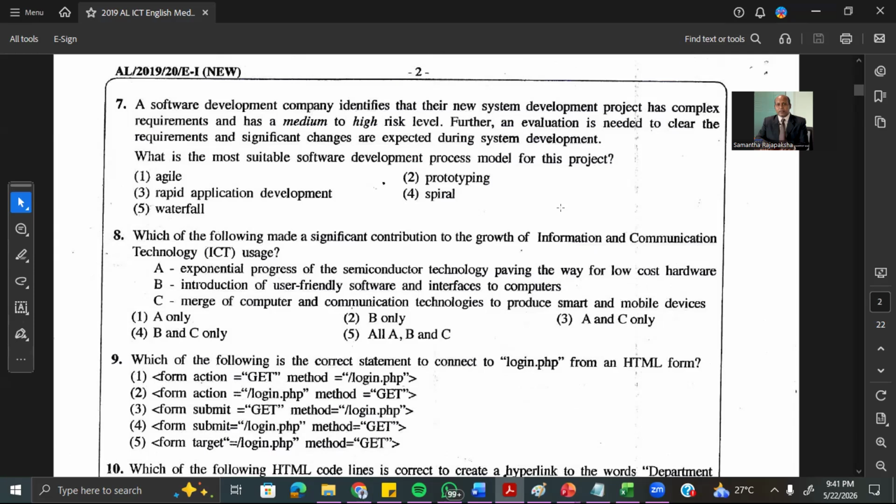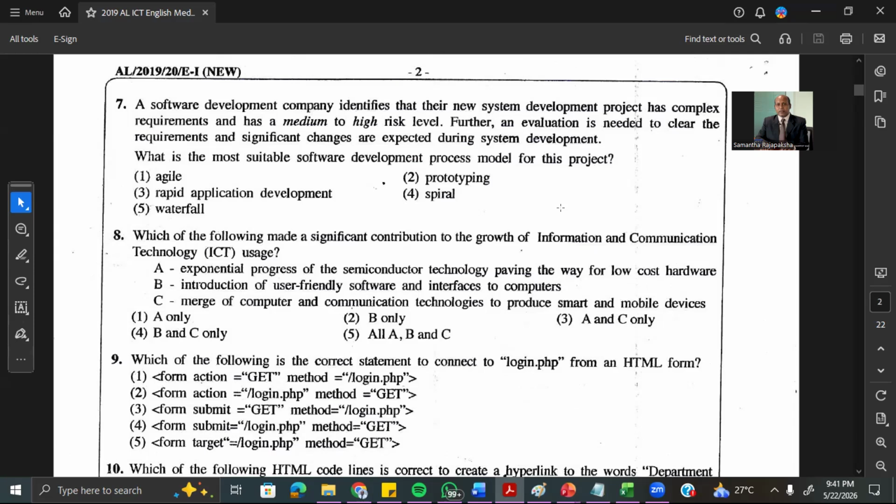So in that case, we want to allocate more software engineers or developers, and we need to do parallel development. And you have to use a prototyping model so that we can show the product to the customer immediately and start the development in parallel and get the customer acceptance to continue. So in that case, we want to develop the different parts rapidly in parallel. Therefore, that model is also not good for this project, because this project is a very complicated one and there's a high risk of failure.